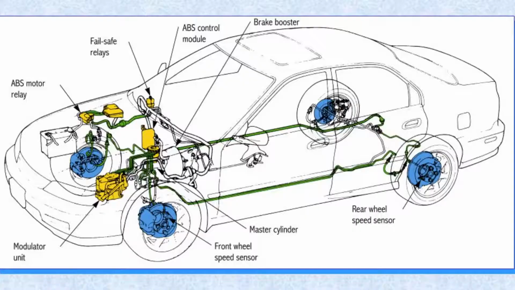Now, active and passive safety. Well, active controls make driving safer, preventing crashes from occurring, and they better protect occupants during a crash if one was to happen. To stop a car quickly, a car needs a high braking force. This relies on the friction between the tyres and the road. Now, if the brakes are applied too hard, the wheels will lock, they'll stop turning, and the car will begin to skid. ABS braking systems detect this, and they automatically adjust the braking force to prevent skidding.